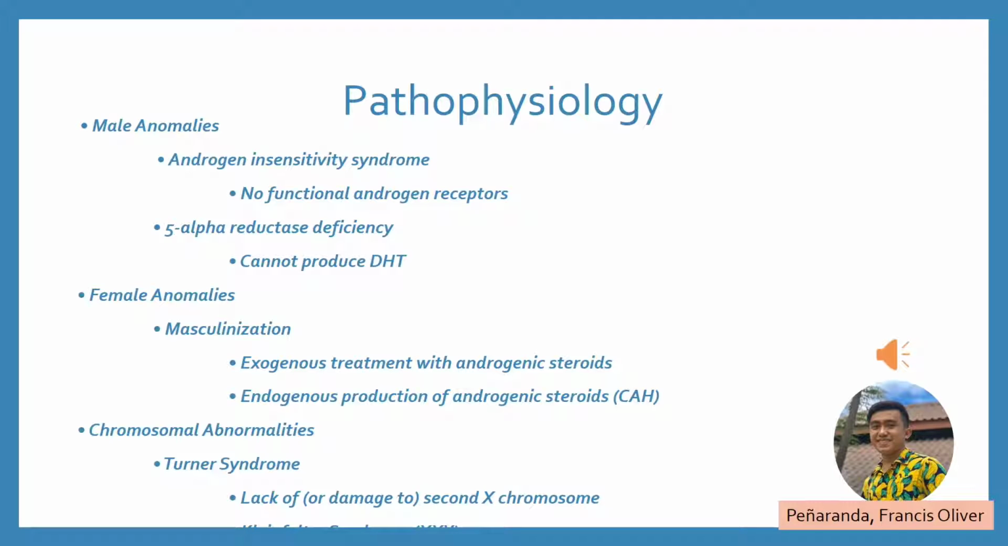Pathophysiology. For male anomalies, androgen insensitivity syndrome means no functional androgen receptors, and for 5-alpha reductase deficiency, the male cannot produce DHT. For female anomalies, masculinization is from exogenous treatment with androgenic steroids and endogenous production of androgenic steroid. For chromosomal abnormalities, Turner syndrome is a lack of a second X chromosome.